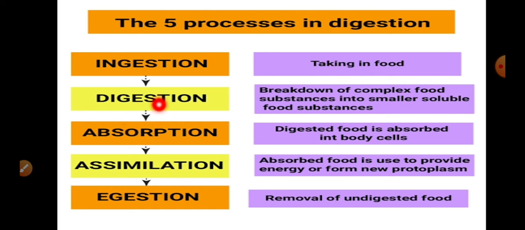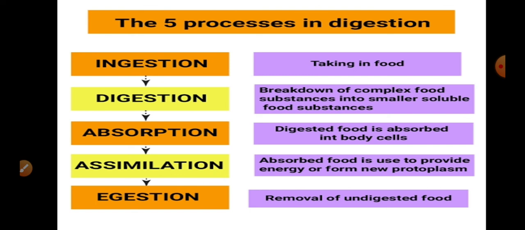Ingestion is followed by the second step, that is digestion. You already know now what digestion is. Digestion means the breakdown of complex food into simpler substances. Then digestion is followed by the third step, absorption, where the digested, simplest form of food materials is absorbed at the cell level. Then absorption is followed by assimilation, where the absorbed food material present in the cell is utilized to produce energy. That is the assimilation process.